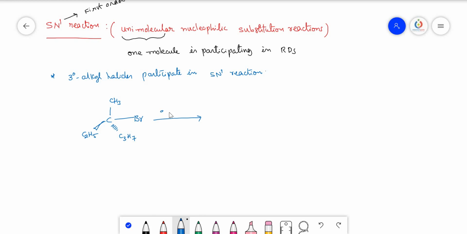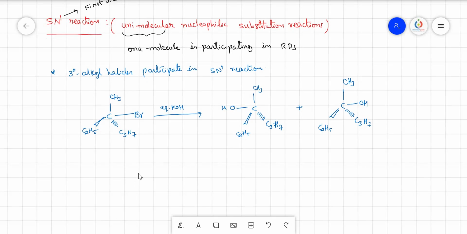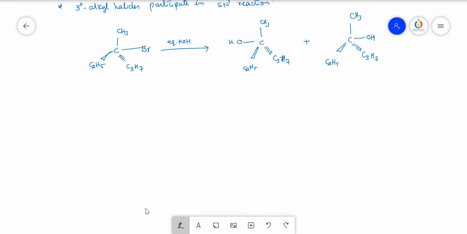Now if you treat this with aqueous KOH, the product will be CH3, C2H5, C3H7, so the OH may come either here or over here. Means two products can be formed. So there is a possibility for the formation of two products. Let us see how these products are going to be formed.